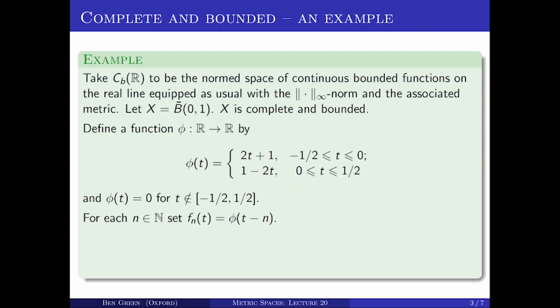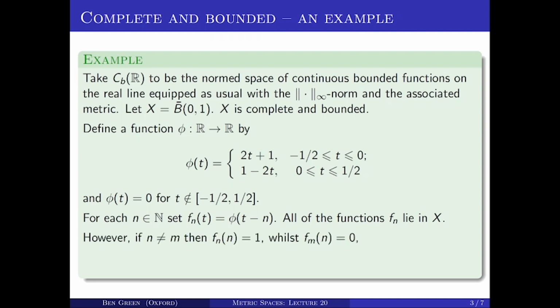And then we'll define a sequence of functions fn as follows. fn of t is phi of t minus n. So these are kind of shifted spikes. This is a spike of width 1 about the point n. So they all lie in this metric space X because they all have sup norm 1.